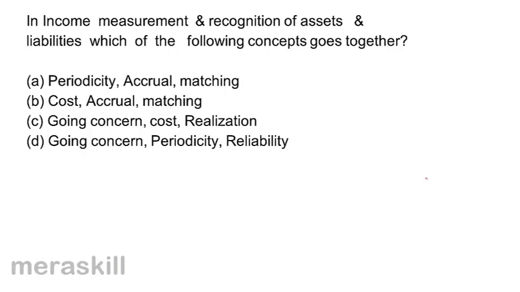In income measurement and recognition of assets and liabilities, which of the following concepts goes together? The correct answer is A. Periodicity, accrual and matching.